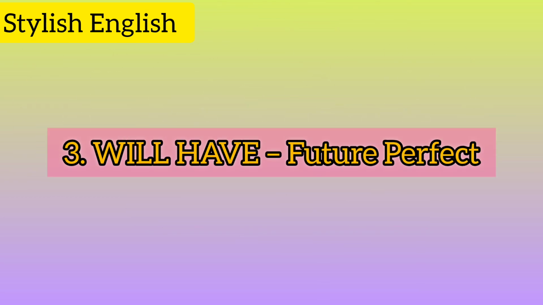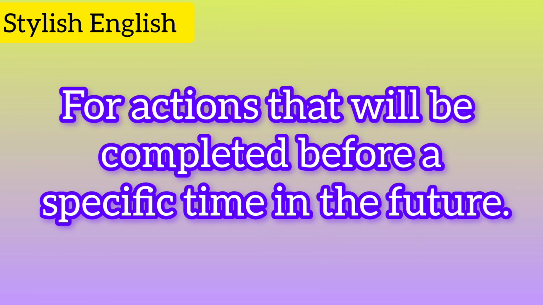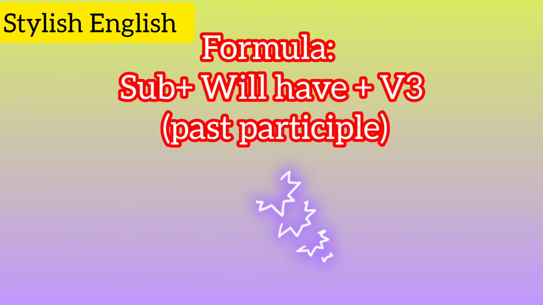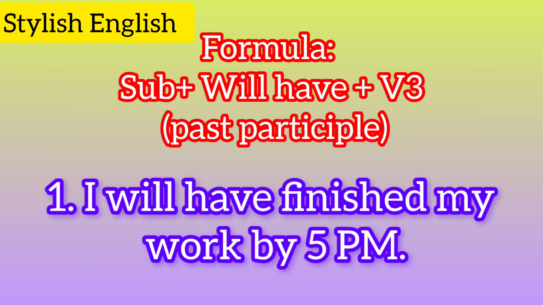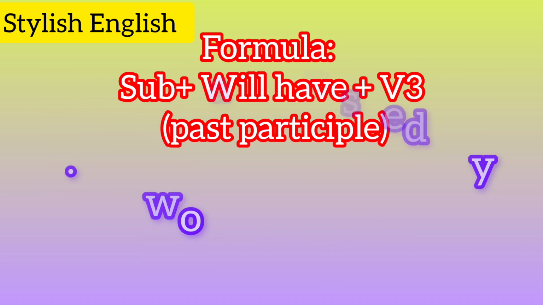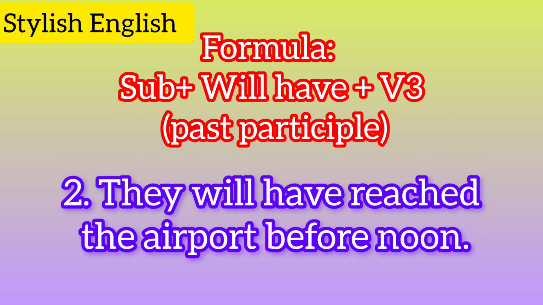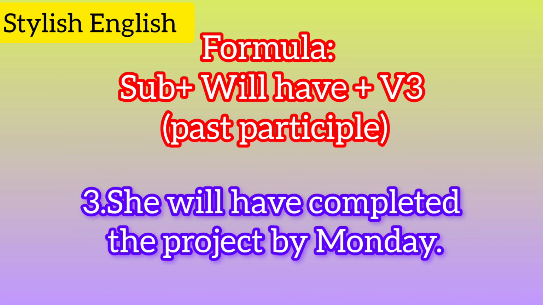3. Will have, future perfect. We use it for actions that will be completed before a specific time in the future. Formula: will have plus V3, past participle. Examples: I will have finished my work by 5 p.m. They will have reached the airport before noon. She will have completed the project by Monday.